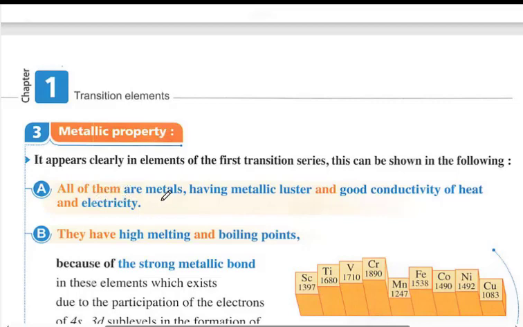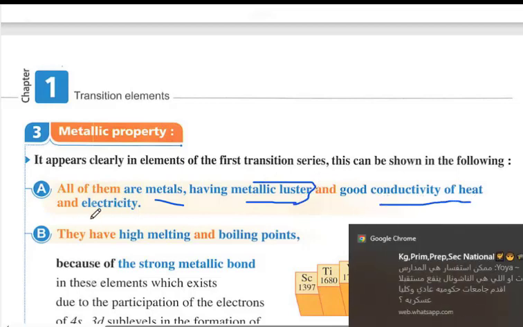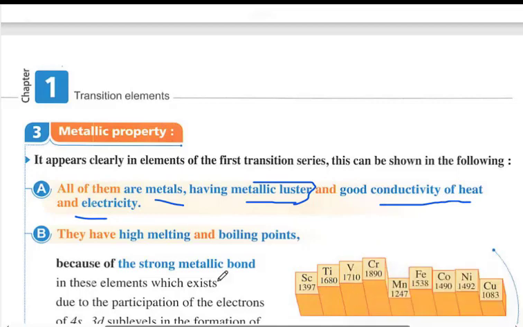All metals have metallic luster, meaning they are shining and reflect images on them, like this brightness. Their surfaces have metallic luster. They are good conductors of electricity and heat. These are general properties. They also have high melting and boiling points.